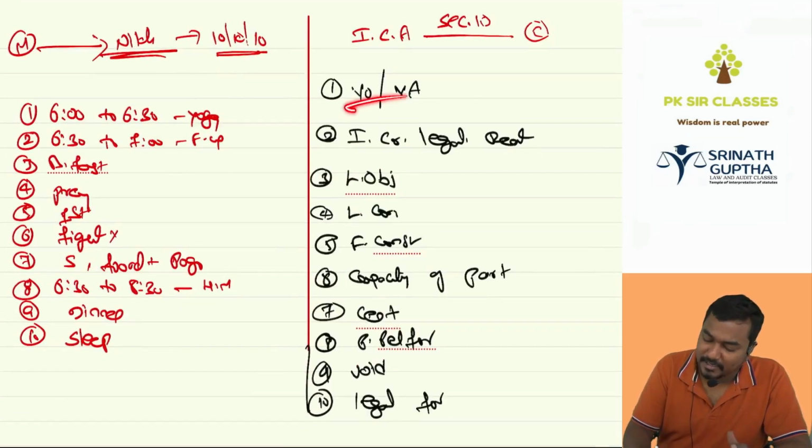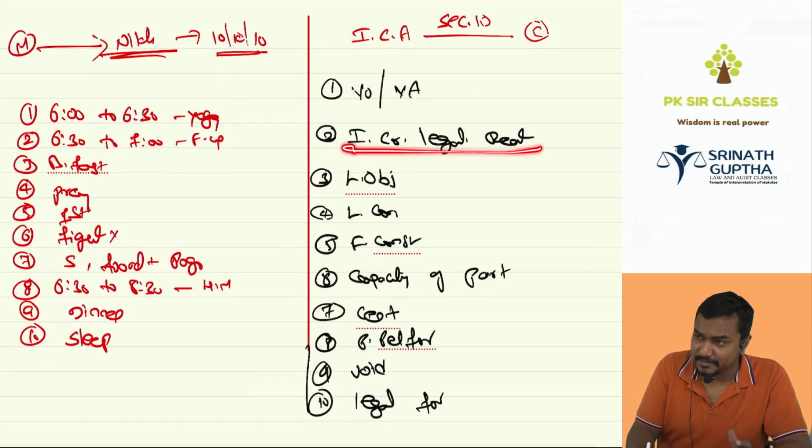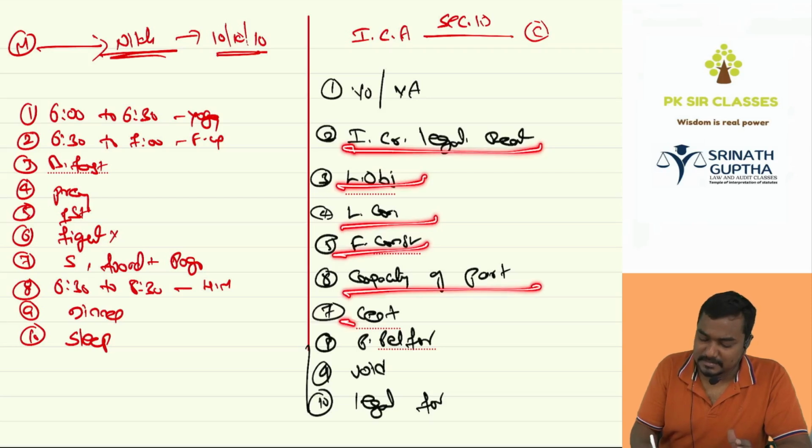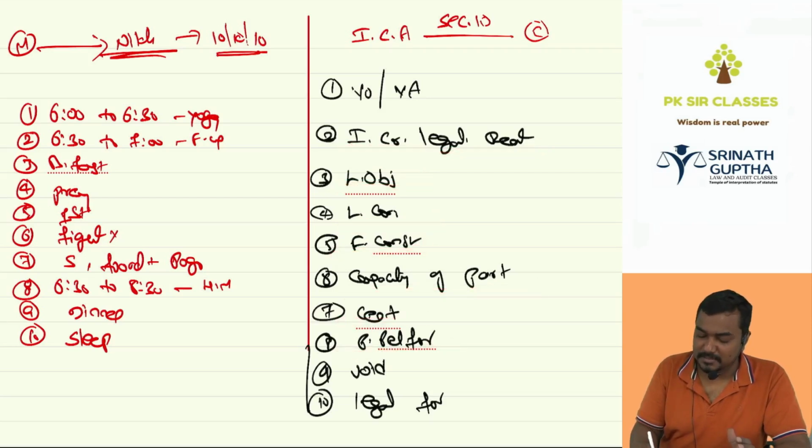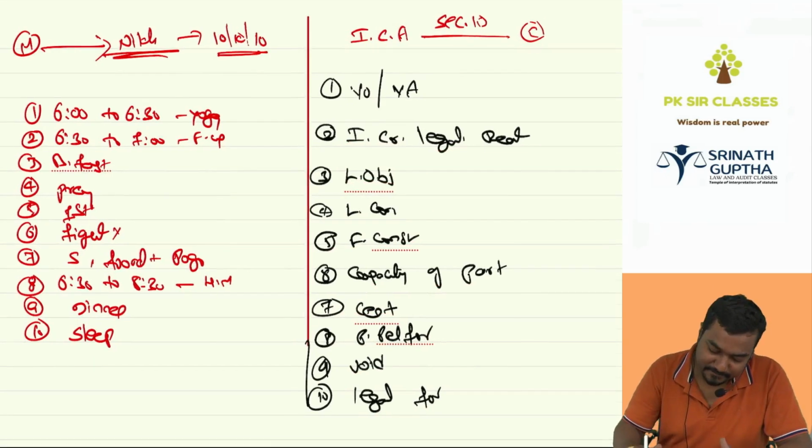देखेंगे बेटा. Valid offer, valid acceptance, intention to create legal relationship, lawful objective, lawful consideration, free consent, capacity of the parties, certainty, possibility of the performance, not void and legal formalities. एक एक देखेंगे. कैसे देखेंगे?